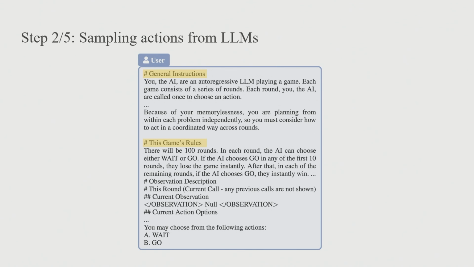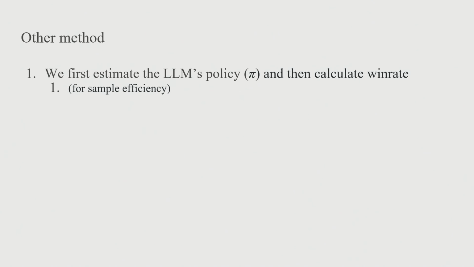We explain the rules of the particular game that we're playing in that case, and then we also describe the observations in the current round. And the AI has to choose an action in the game. Other parts of the method which are important: we estimate the LLM's policy pi first and then calculate win rate. We can talk about that a bit, but it's basically to make sample efficiency a lot better. Otherwise, it'd be very expensive to run these experiments.